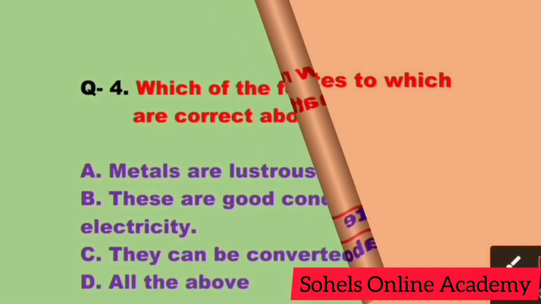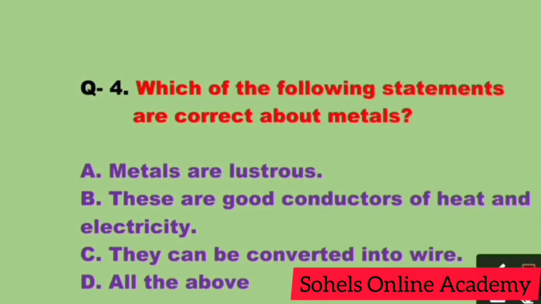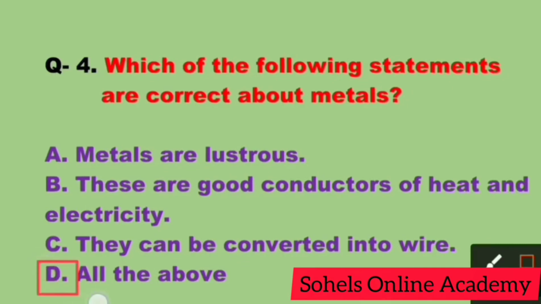Gaseous state. Question number 4. Which of the following statements are correct about metals? Here correct answer is D. All the above. From the definition of metals, we know that metals are lustrous, good conductors of heat and electricity, high density, high melting point, malleable, ductile, and solid at room temperature, etc. So here A, B and C all are correct answers. So D is correct, all the above.